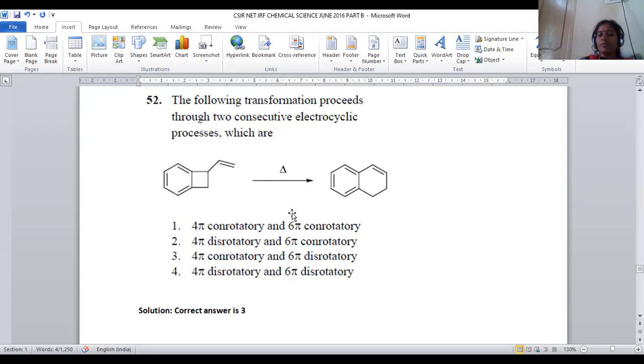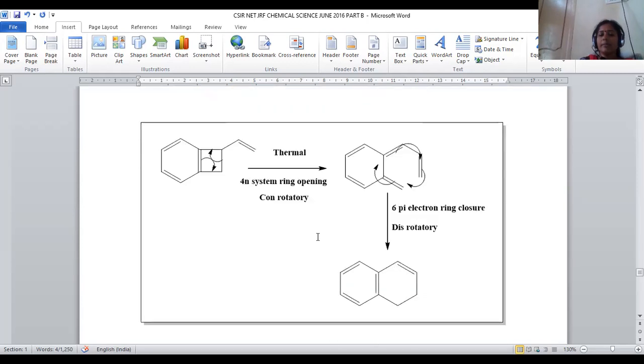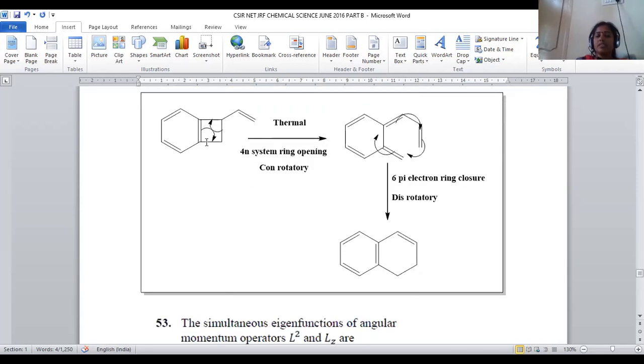Then what kind of transformations are possible in this electrocyclic process? We have to depict that. First, we are participating a 4n pi electron system. Here one pi electron system is there, and these two electrons and these two electrons participate in this ring opening reaction.